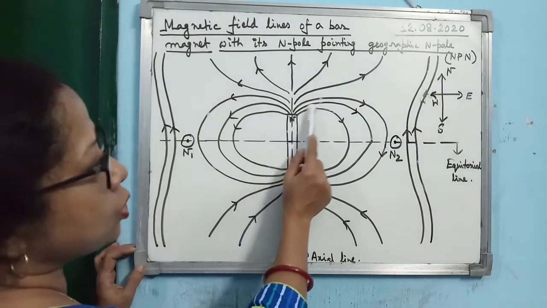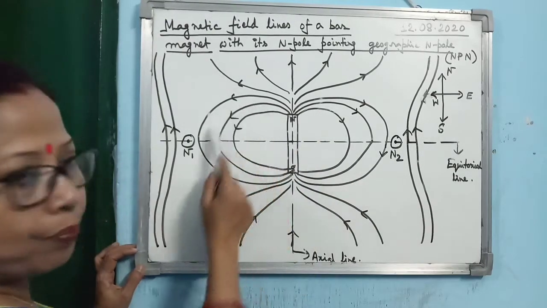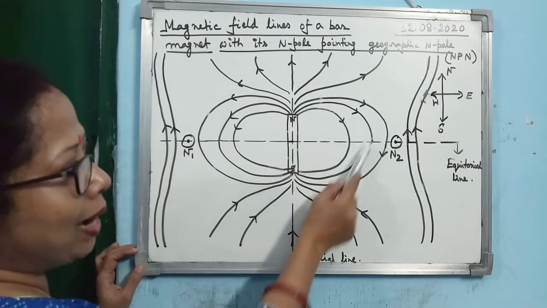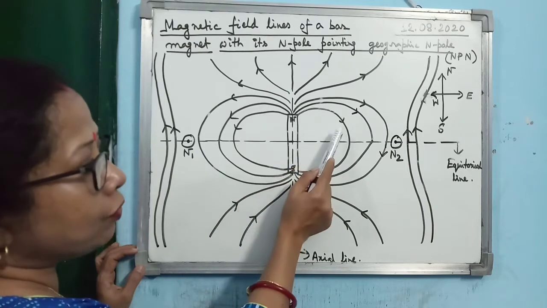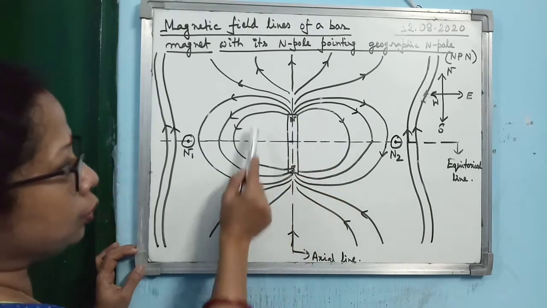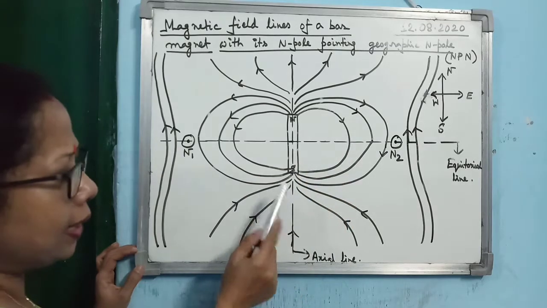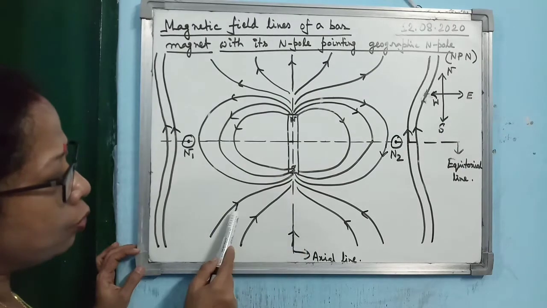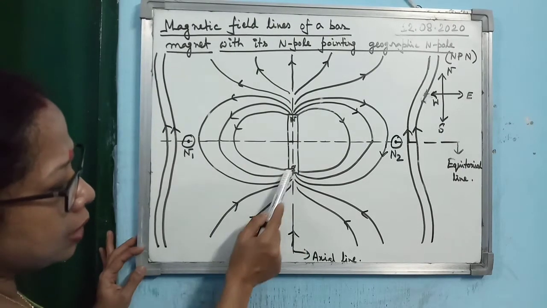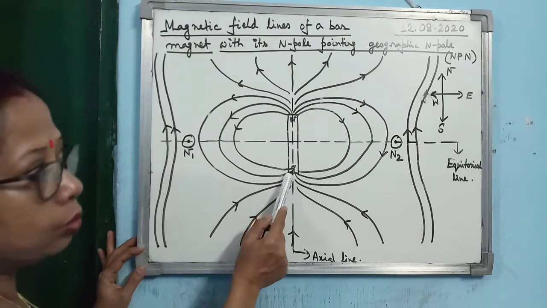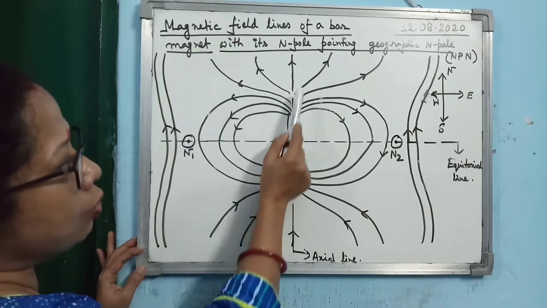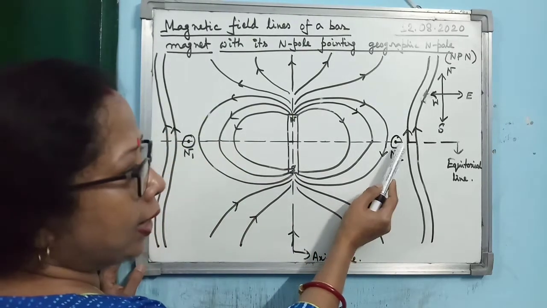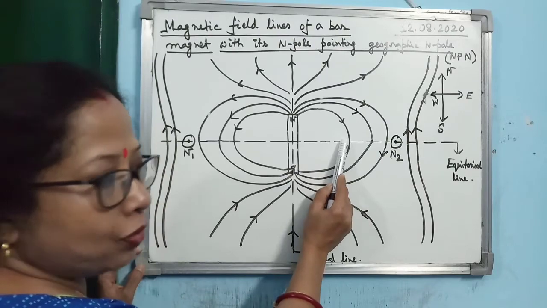Now look at this one, you will get certain closed curves. These closed curves move from north to south. These are the magnetic field lines, and the arrow is given from north to south. These are the closed lines you will get. Some open lines you will get on both sides. For the open lines, how to give the arrow? It is towards south. So you see the arrow I have given towards south for the open lines. For the north pole, how to give? Away from the north.